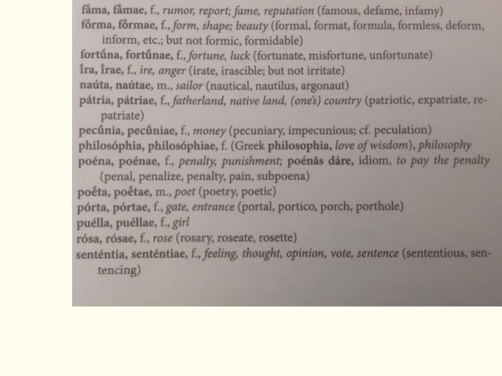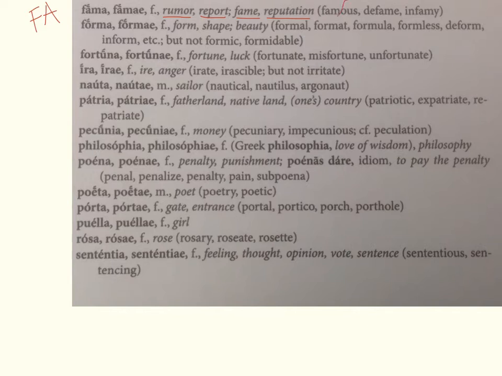So fama, famae, feminine, means rumor, report, or fame and reputation. And the base root of this word is fa, which means speak. So the general idea is if there's a lot of speaking going on, there's a rumor or there's some sort of report being carried around. And if there's a lot of rumors about someone, then they have a reputation or even they might have fame. So that's how you get those four different words for fama.